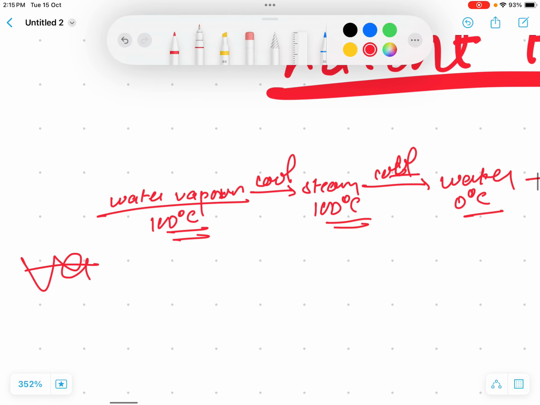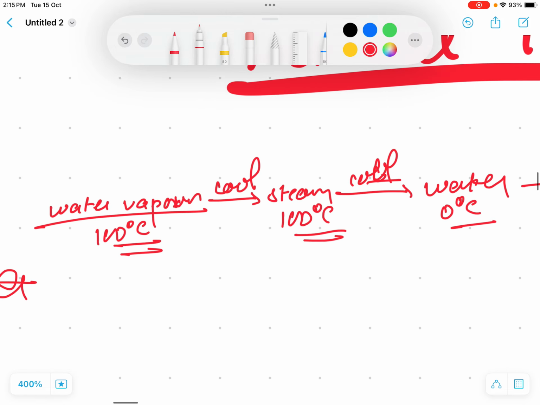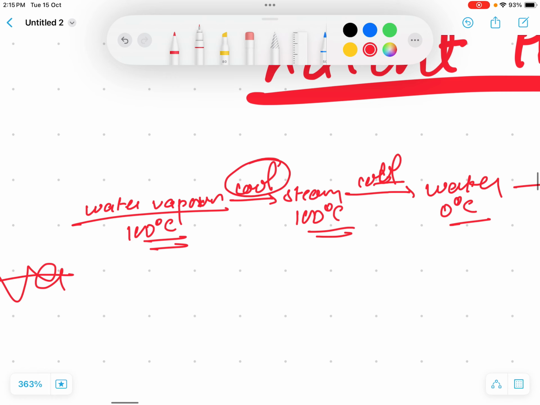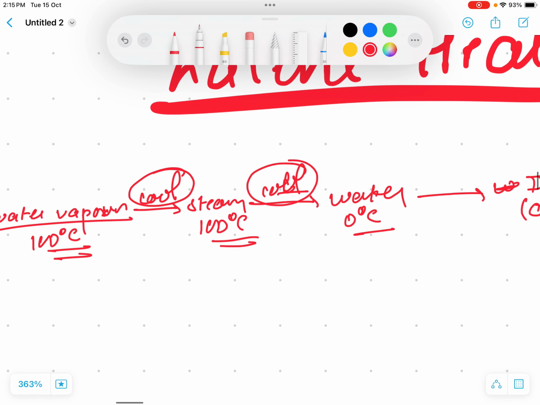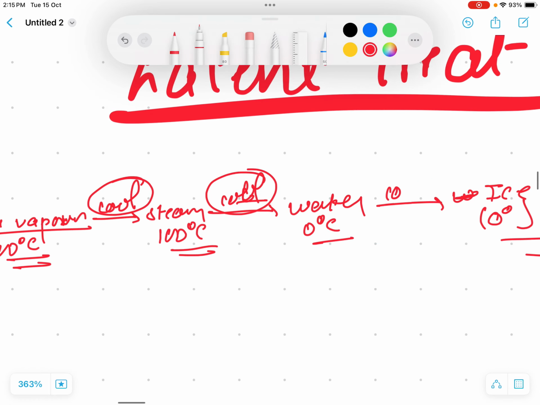What we can see here is that we are supplying some heat. I mean, cooling is also a change in energy, right? It's energy. Cooling is actually us withdrawing energy.